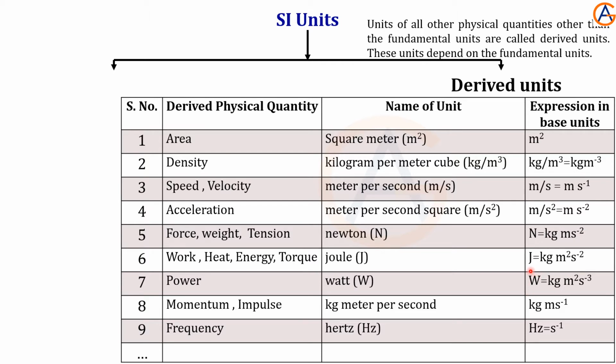Similarly, joule can be written as kg meter square second power minus 2. Hertz can be written as second inverse, or second power minus 1. So for some of them we write in terms of the new unit, for some of them just in terms of the base units, whatever it may be. Again, here we have to memorize this table. If we memorize this table, then only we can enjoy our coming topics.